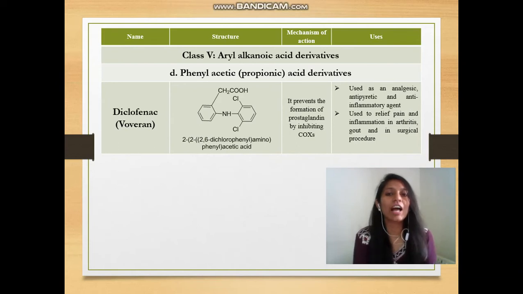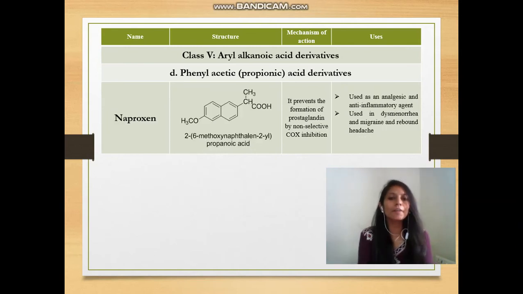Further, we have class D, phenylacetic acid or propionic acid derivatives. In that we have diclofenac, most widely used, also known as Voveran. Diclofenac is a phenylacetic acid derivative. Diclo means a dichloro group is attached to the phenylacetic acid derivative. Remember it that way. That also inhibits the COX enzyme, and obviously it is widely used as an analgesic and antipyretic.